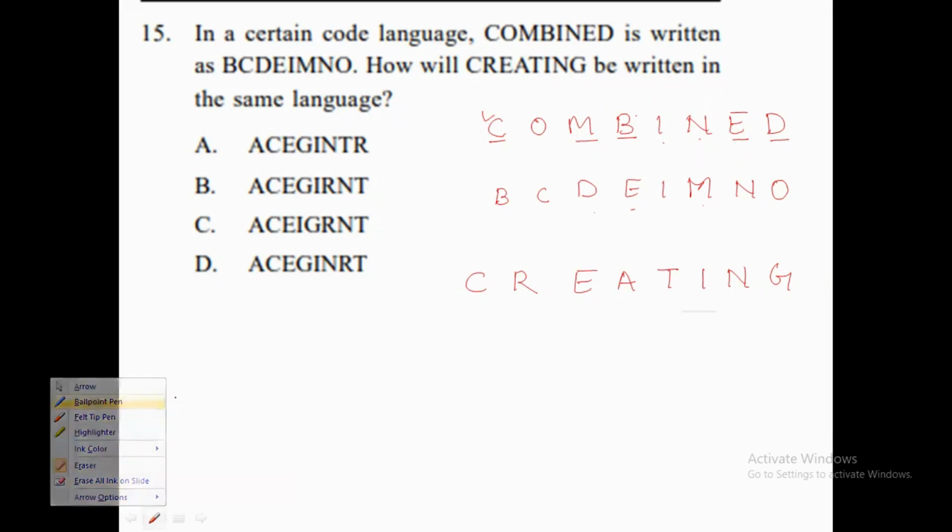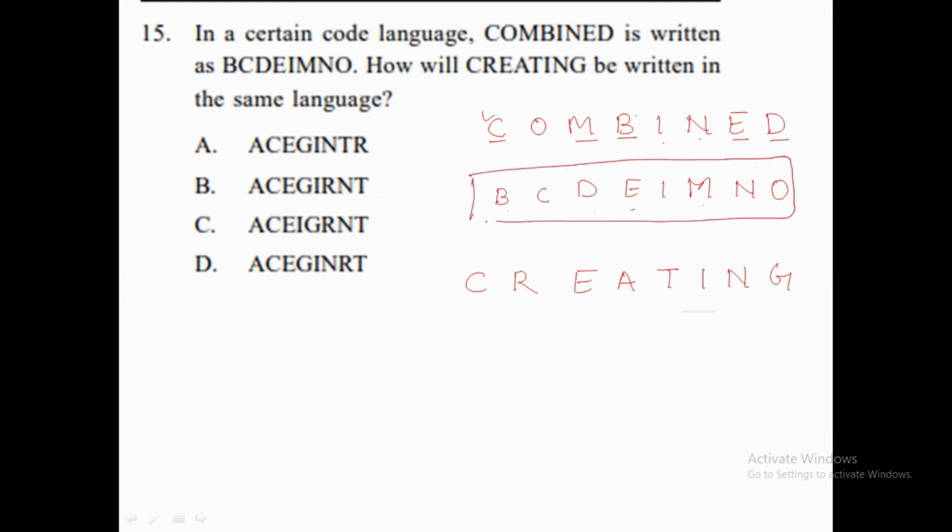So what we need to do, we have to do nothing. We just need to write all the letters in alphabetical order. So first is B, then C, then D, then E is here. After E, I is there, then M and O. We are just writing all the letters in alphabetical order to make a code. Okay. So the same thing we need to apply over here with the word creating.